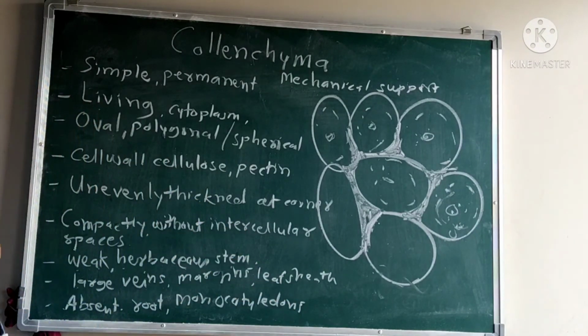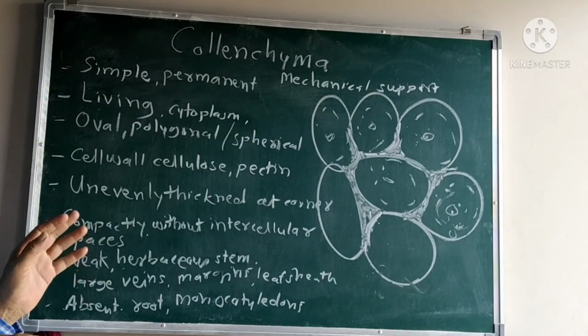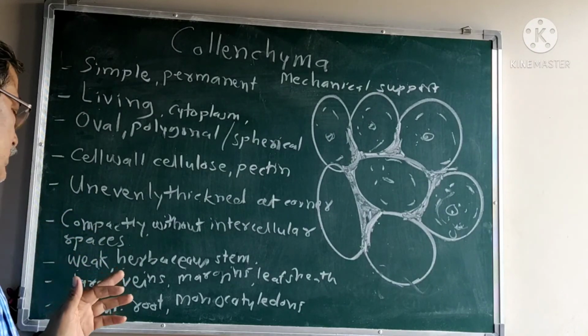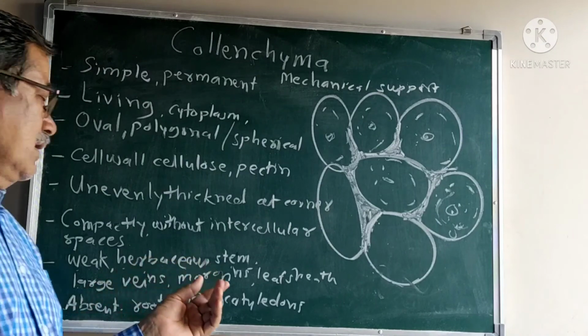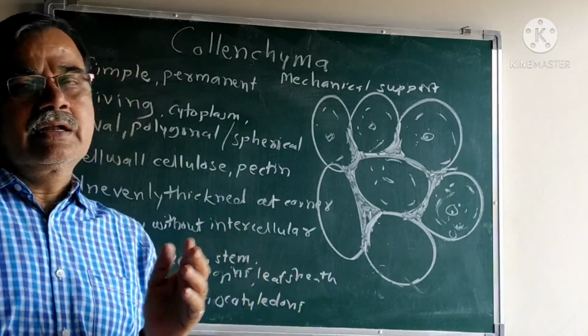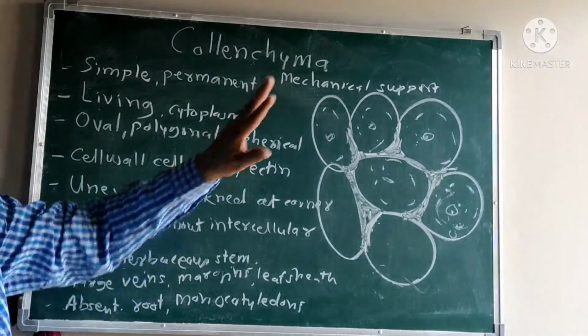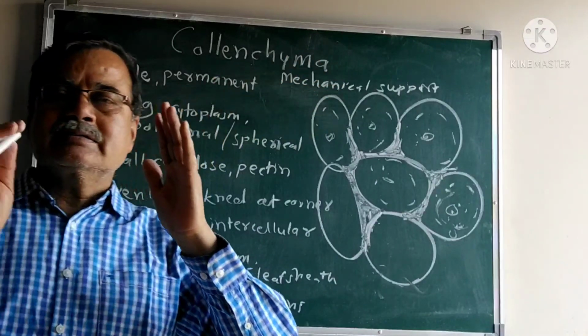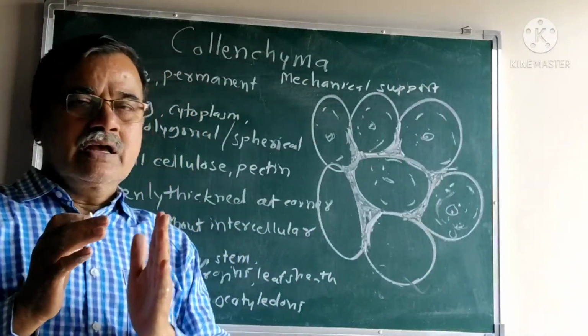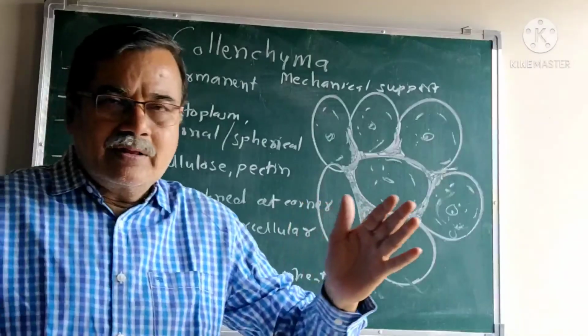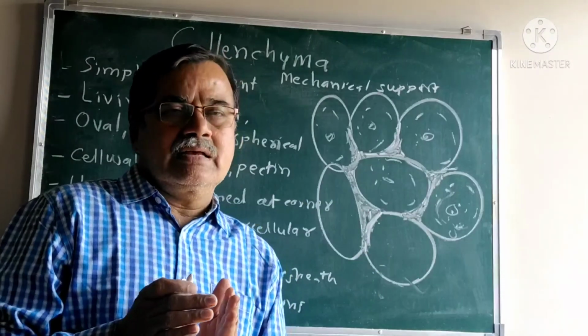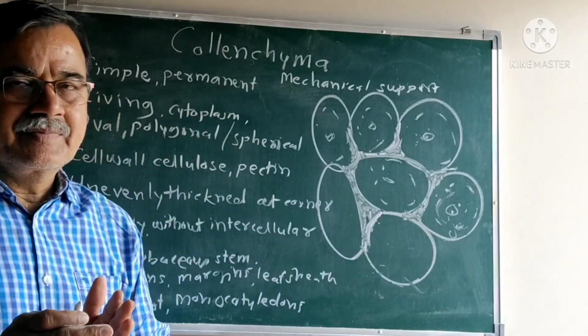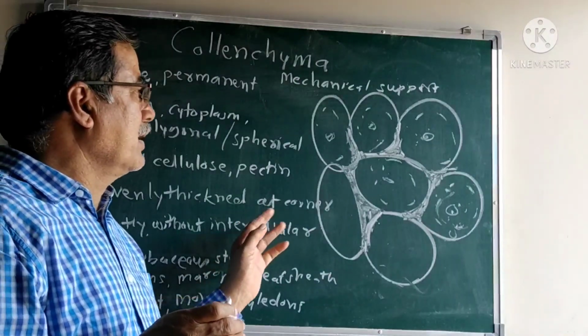It is absent in the roots. In monocotyledons and dicotyledons, it is absent in the roots, and in all monocotyledon plants it is absent. The collenchyma gives mechanical strength and support to the plant body to avoid compression from each other. Therefore, it gives strengthening and elongation of the leaf flexus.